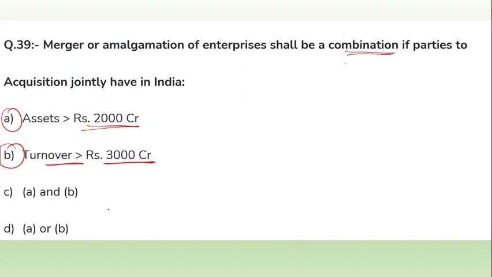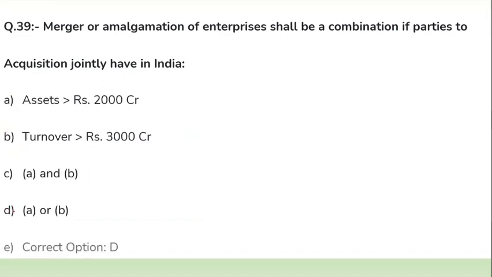So for this question, you have to remember these both conditions are "or" to each other, not "and". It's not necessary that both conditions happen at the same time. So here we do not use "and" for this question; we use "or". So option number D is the correct answer over here.